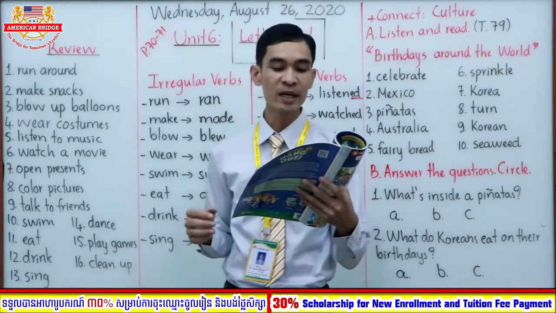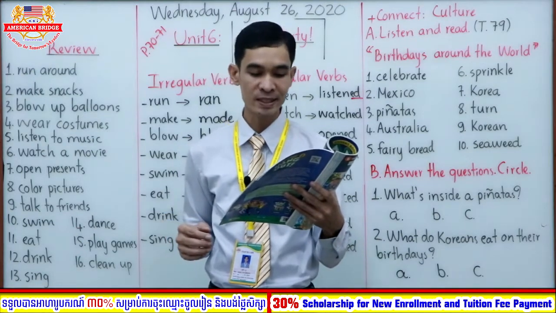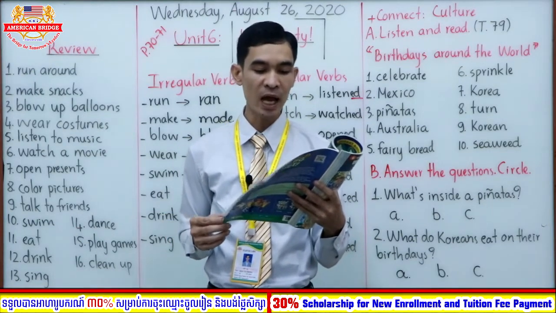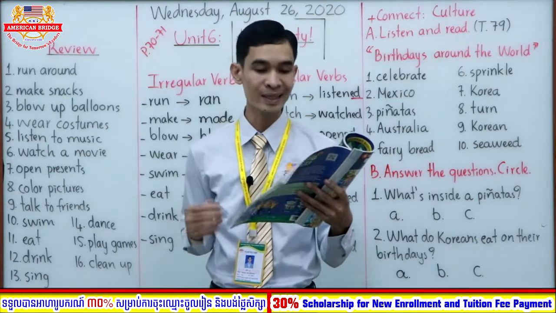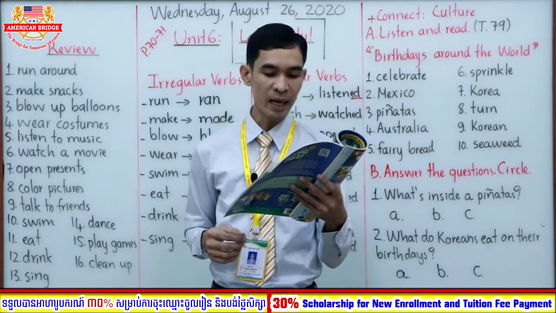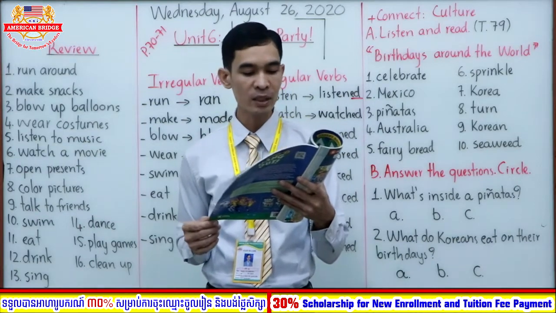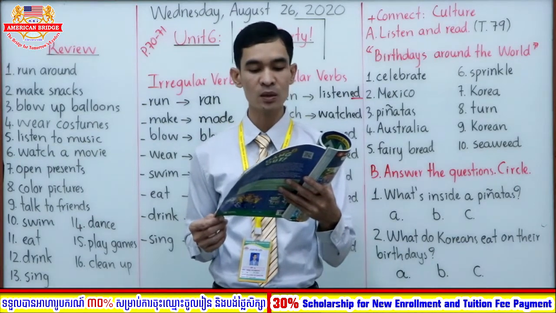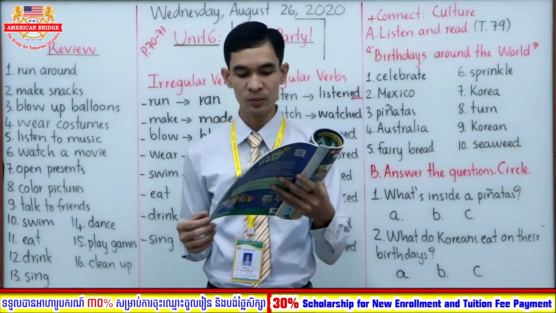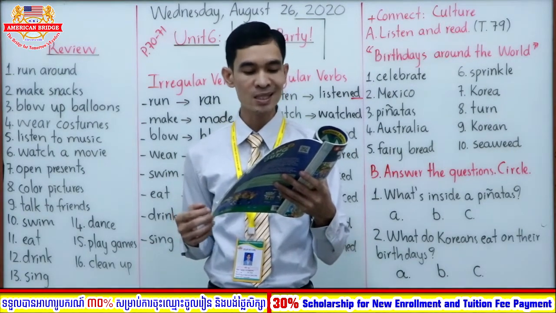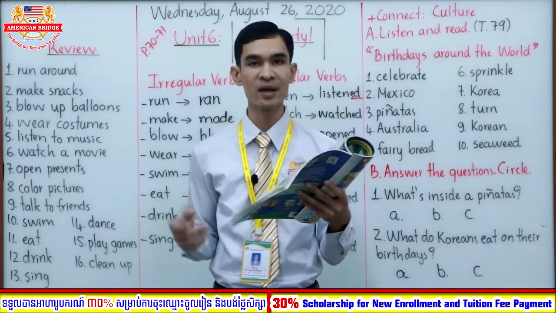Children in Korea have a lot of parties. Parents usually have a party when their baby is 100 days old. Then they have another party when a baby turns 1 year old. There is a lot of food. Koreans eat seaweed soup on their birthdays.